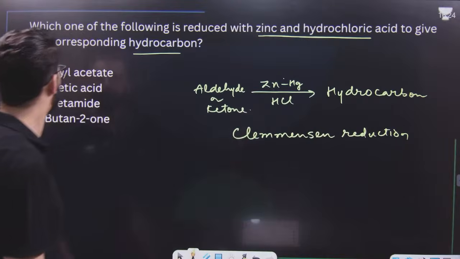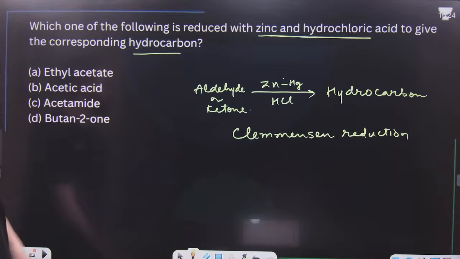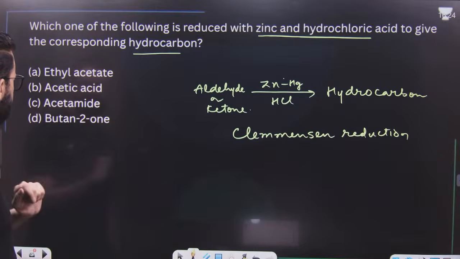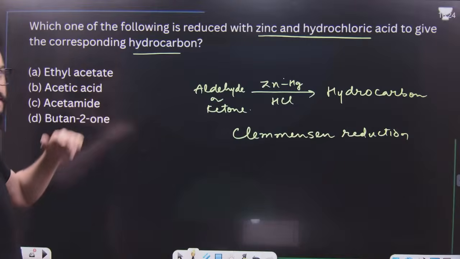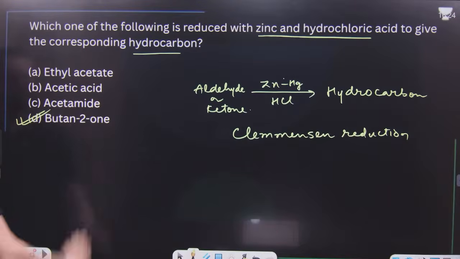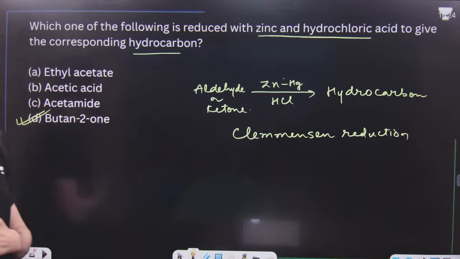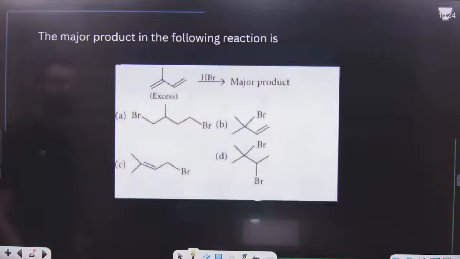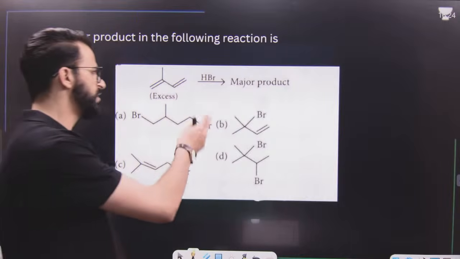Now have a look. This is ethyl acetate, so it is an ester. Acetic acid, that means it's a carboxylic acid. Acid amide, that means that is an amide. So this is butanone. Obviously, this is a ketone, which can be converted to a hydrocarbon by using Clemmensen reduction. Simple, very simple reaction. After that, let me know in the chats what will be the major product of this